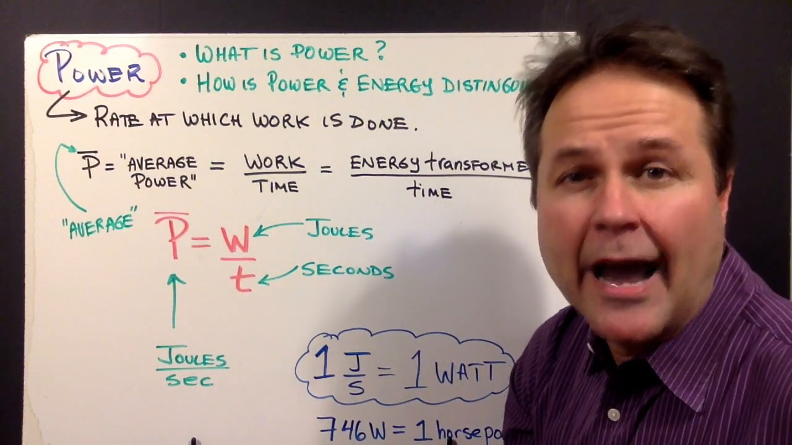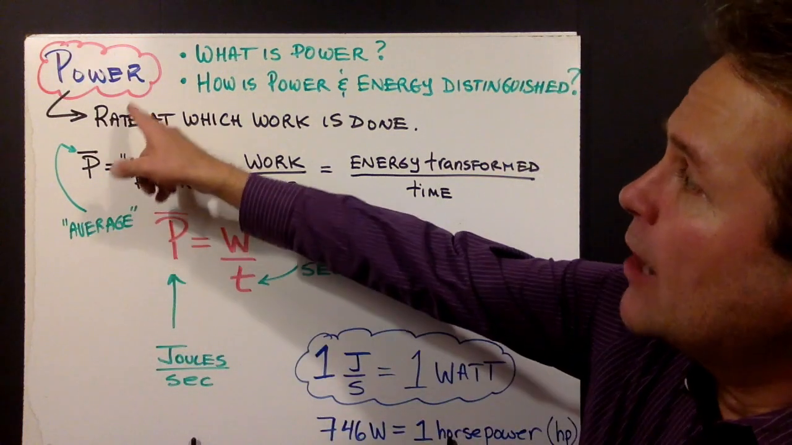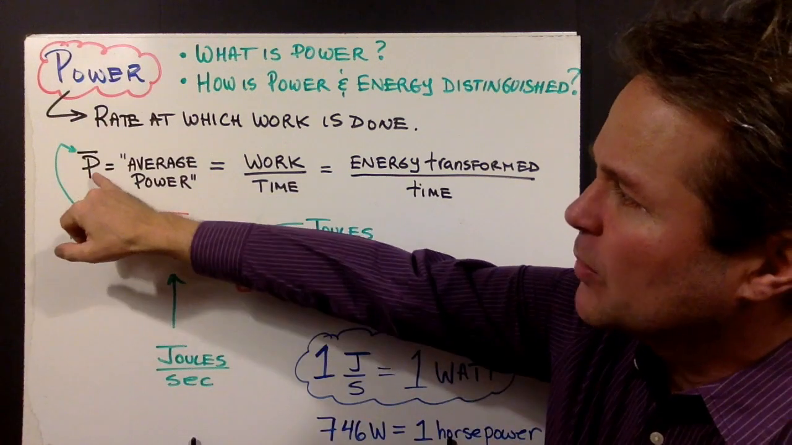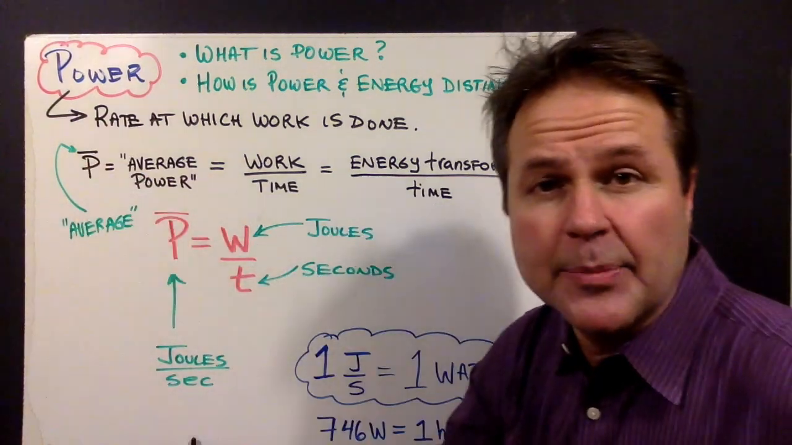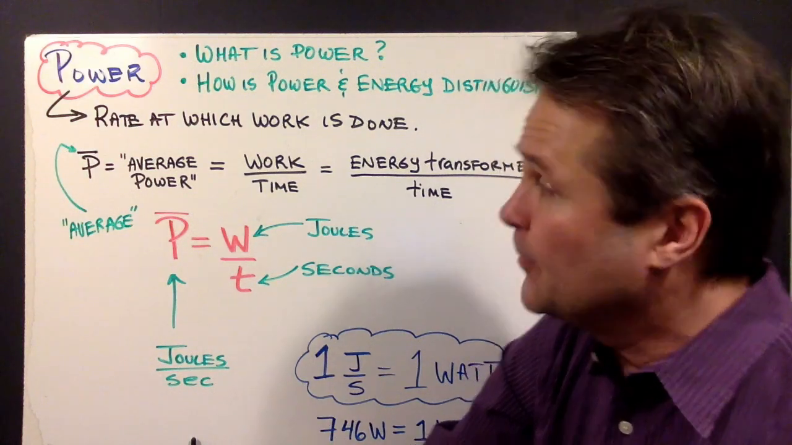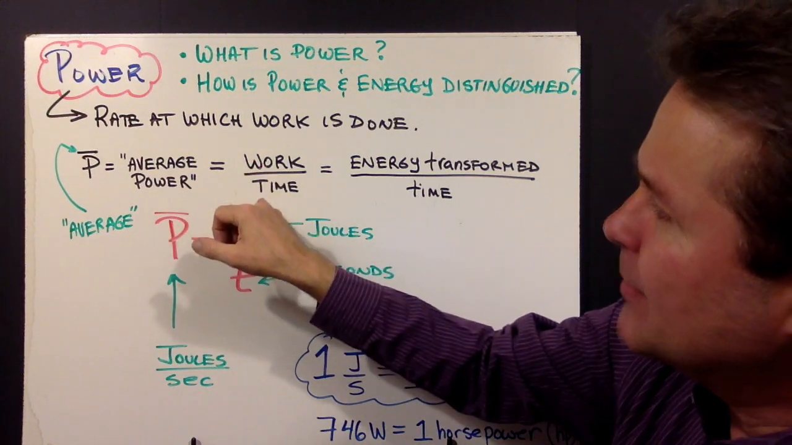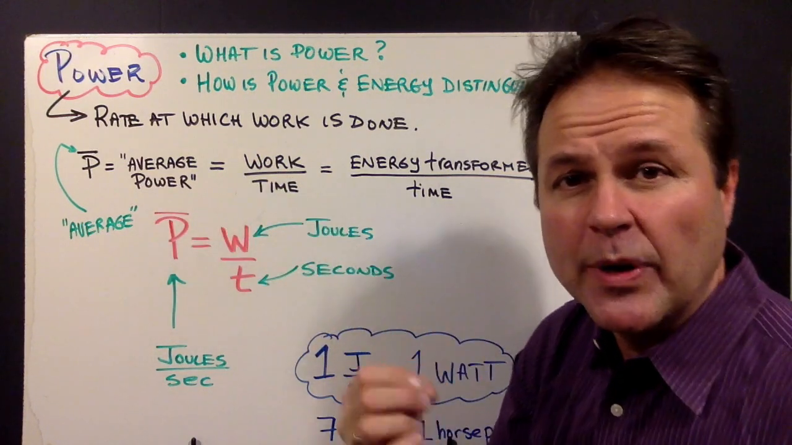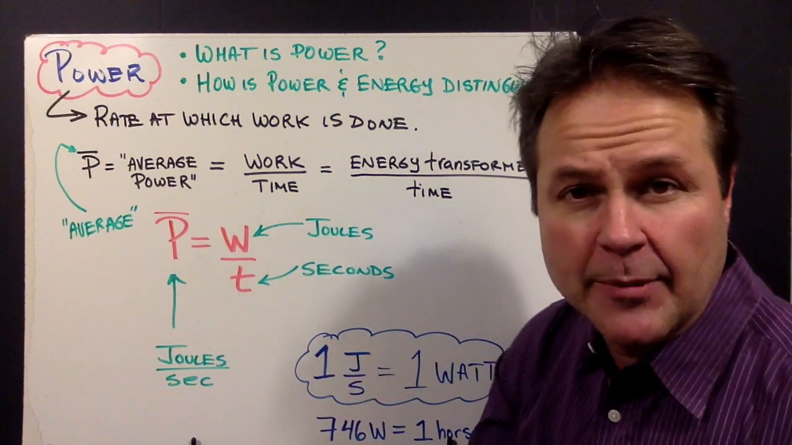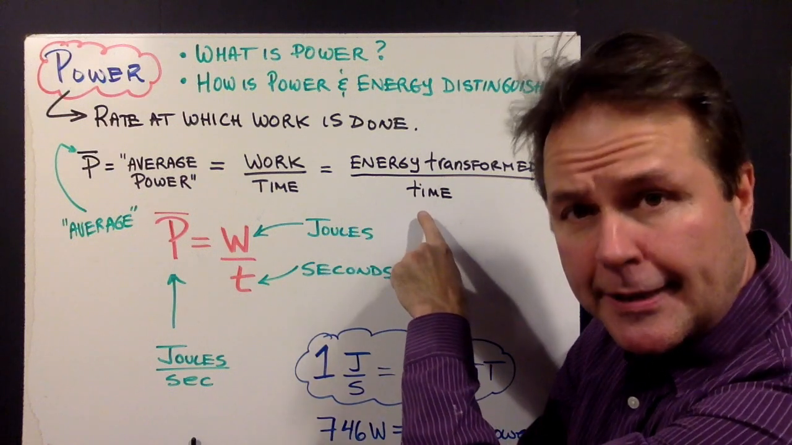What is power, and how is power distinguished from energy? By definition, power is the rate at which work is done. We symbolize power with the letter P, and when we talk about calculating power, we're always talking about calculating the average power. And I'll explain why. Power is equal to work divided by time, and when we're doing work, we're talking about transforming energy. So when we're talking about power, it's the transformation of energy per unit time.